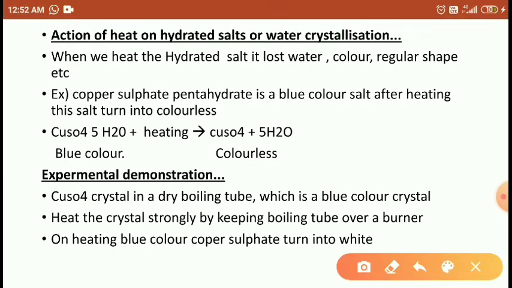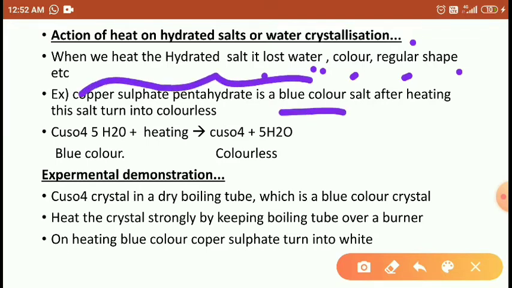Action of heat on hydrated salts with water of crystallization. When we heat a hydrated salt, it loses water, and it loses color and regular shape too. For example, copper sulfate pentahydrate is blue. After heating, the blue color turns colorless, because the copper sulfate and water molecules separate.